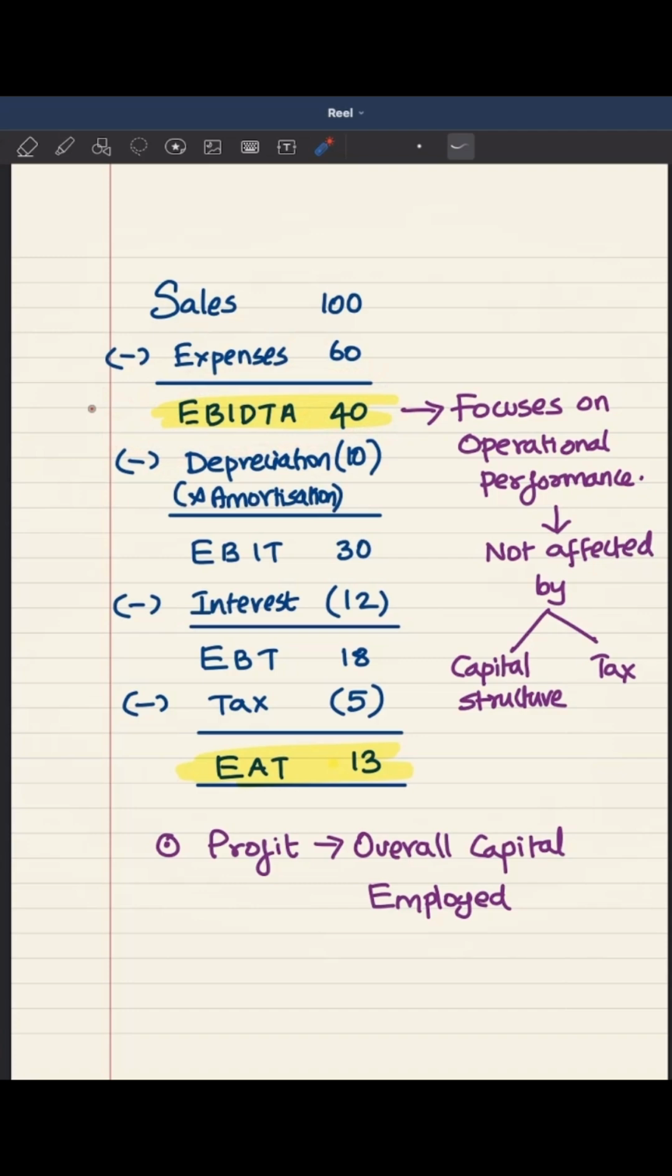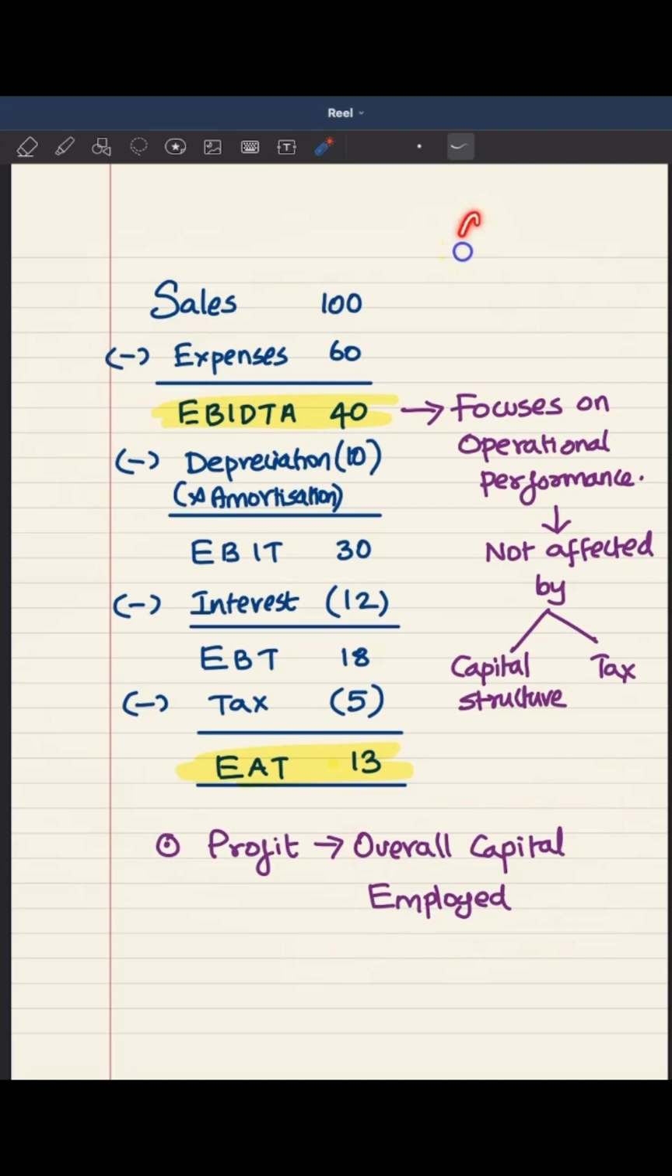Number 2, EBITDA is also not affected by tax. Yes, tax comes last here, right? So what is the profit business has made even before providing for these items? So I can say EBITDA focuses mainly on operational performance, and this is the profit generated for overall capital employed in the business. Why I'm saying this?